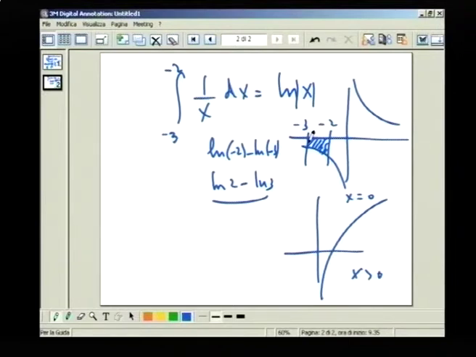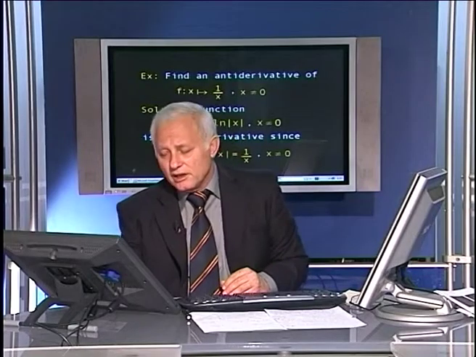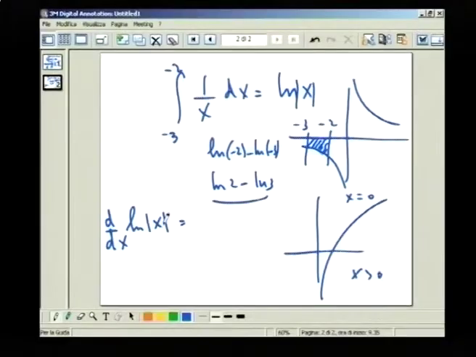But the question is, does ln mod x have the same derivative as 1 over x? Yes, indeed it has, because if you wish to calculate the derivative, you use the chain rule we just taught you a little while ago. You can put u equal to mod x, so you get the derivative with respect to u, which is 1 over u, which is mod x again, times the derivative of mod x, and this we saw in our differentiation lesson, divided by x, so they cancel out together to obtain 1 over x.